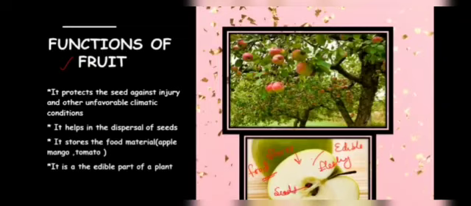It protects the seed against injury and from unfavorable climatic conditions. It also helps in dispersal of the seed, and it also stores food. Like I have shown you the picture of the apple, this is the fleshy part of the apple that we eat, so that is the food that we eat. So fruit is the edible part of a plant. Now your next learning outcome has been achieved.